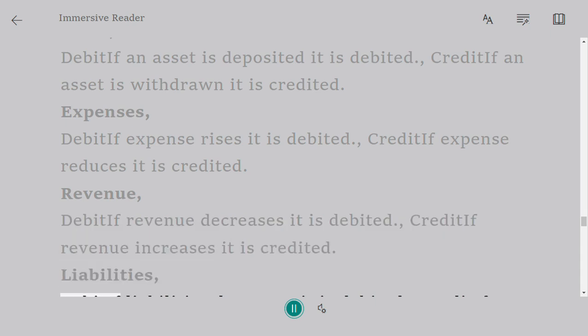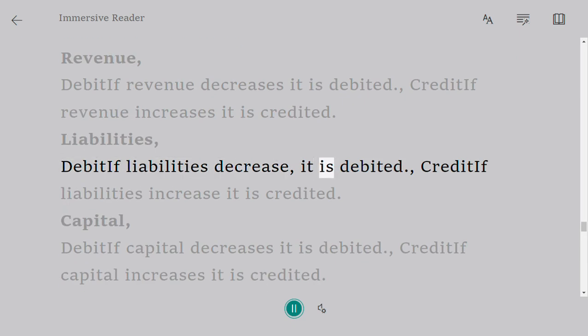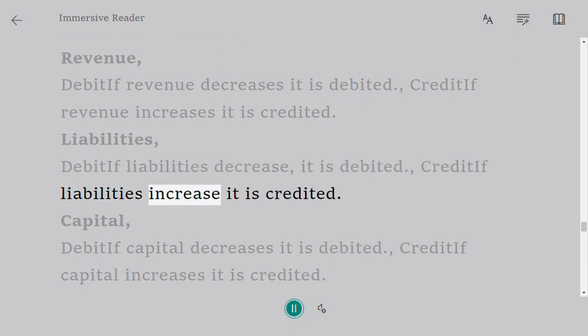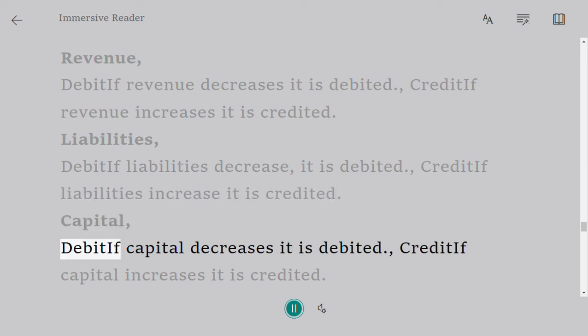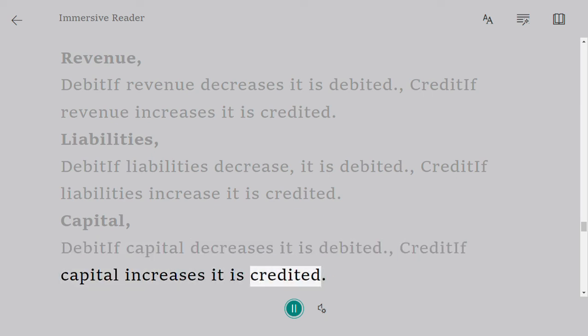Liabilities: debit if liabilities decrease, it is debited. Credit if liabilities increase, it is credited. Capital: debit if capital decreases, it is debited. Credit if capital increases, it is credited.